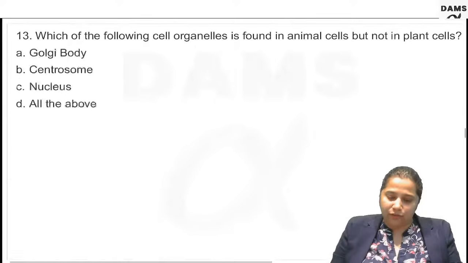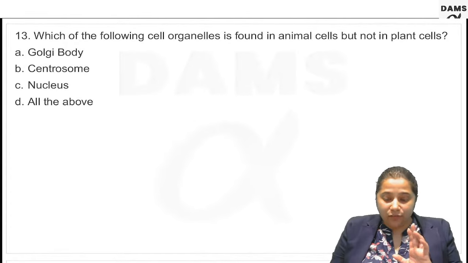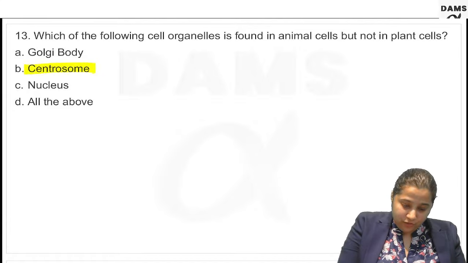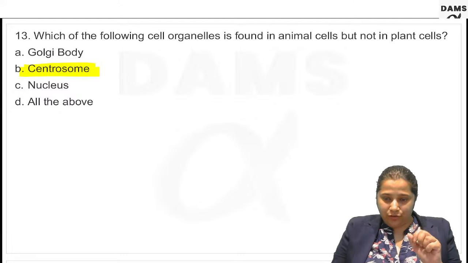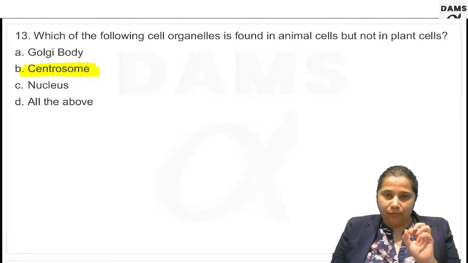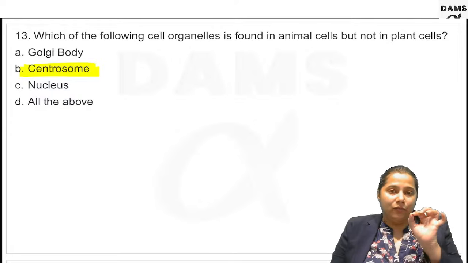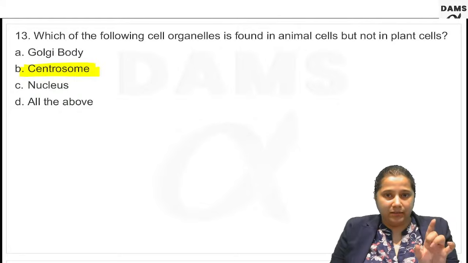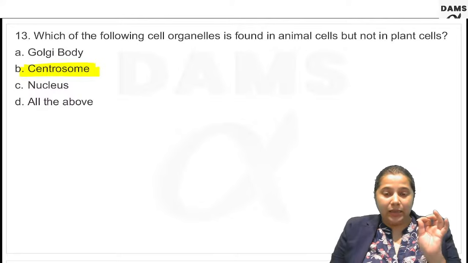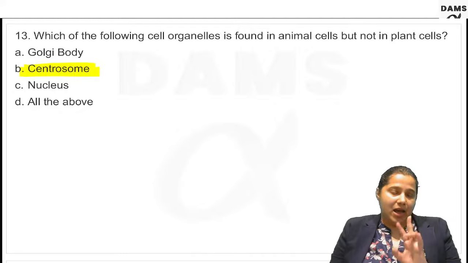Question number 13. Which of the following cell organelles is found in animals but is absent in plant cells? Plant cells do not have centrosome. During mitosis, the mitotic cell division requires centrosome formation, and this occurs only in animal cells. We saw it earlier that prokaryotic cells divide by budding. The mitotic spindle formation and division occurs in animal cells.